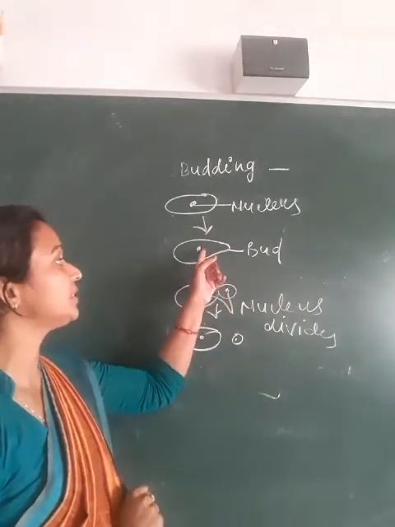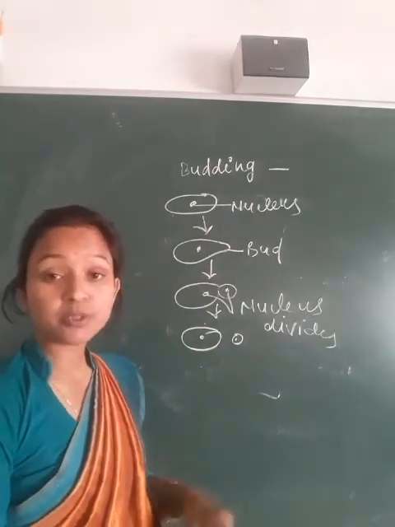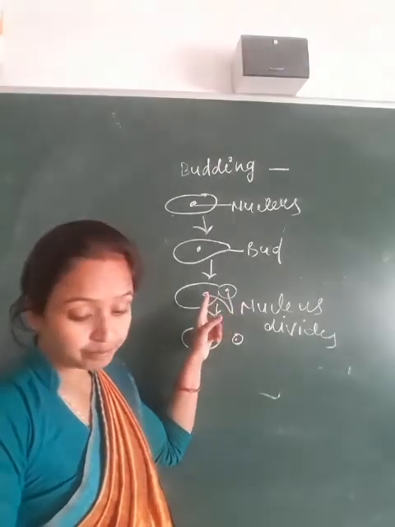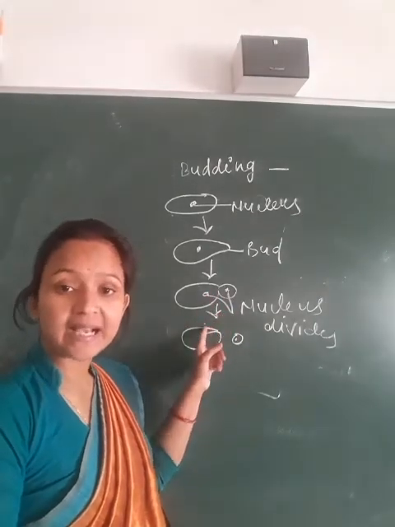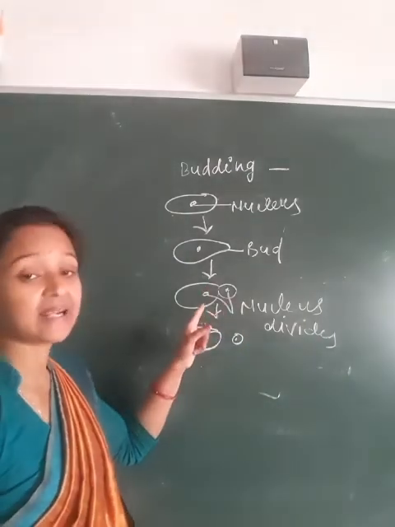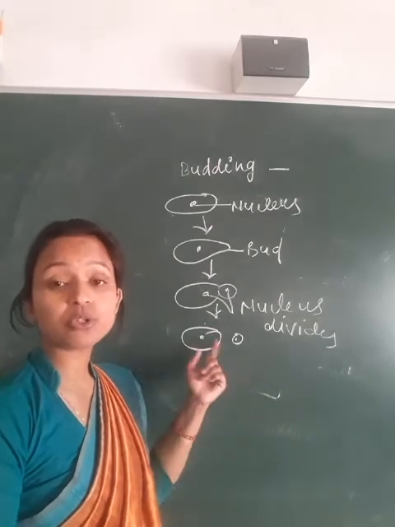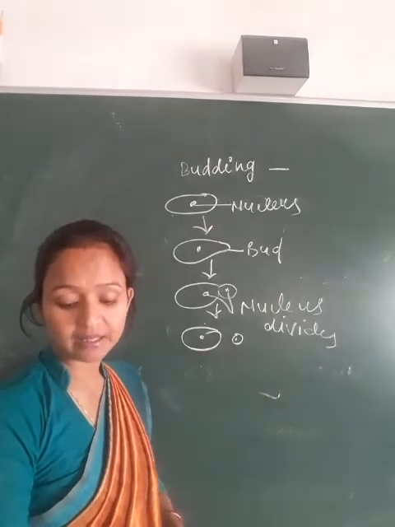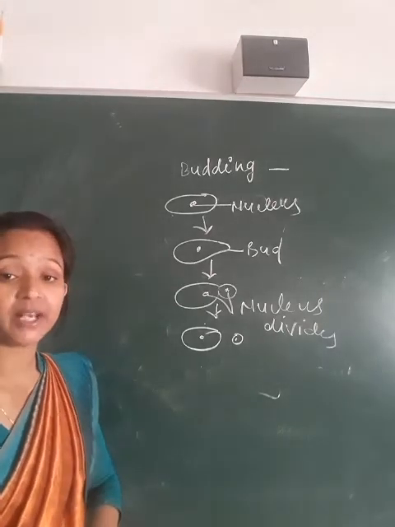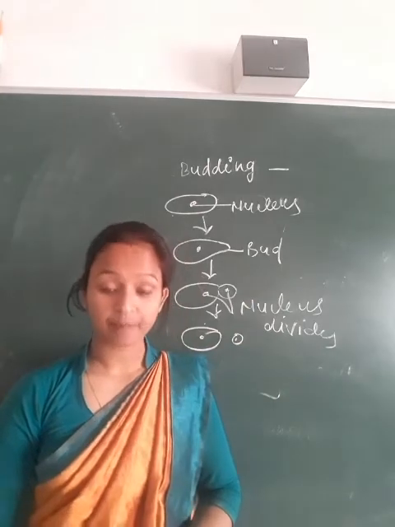Then one of the two nuclei passes into the bud, and the bud detaches itself from the parent body. It grows to full size and becomes a new individual. This is the process of budding.